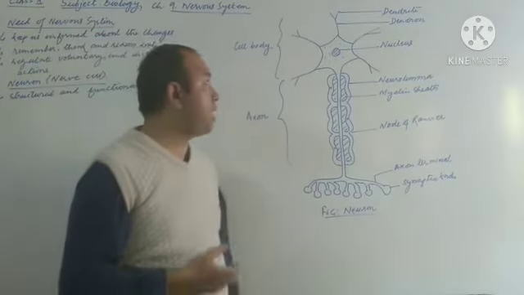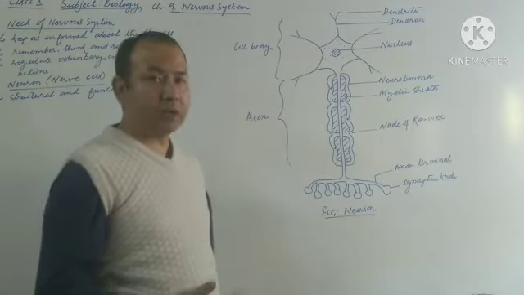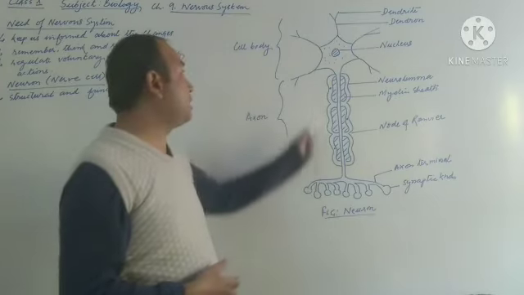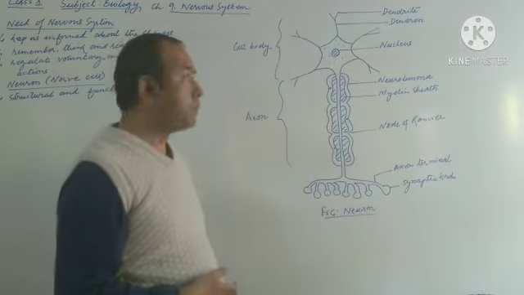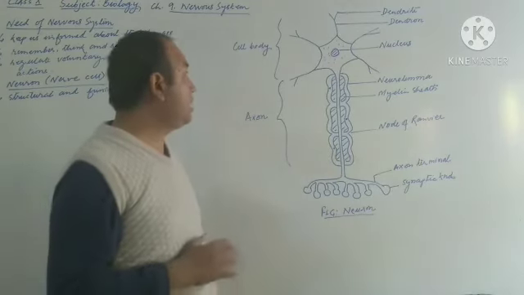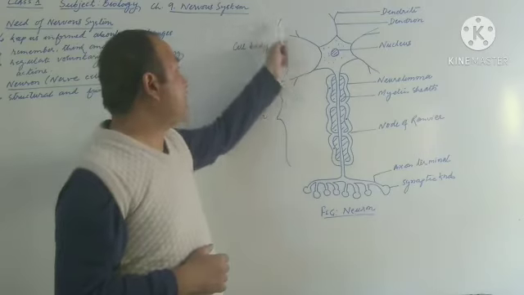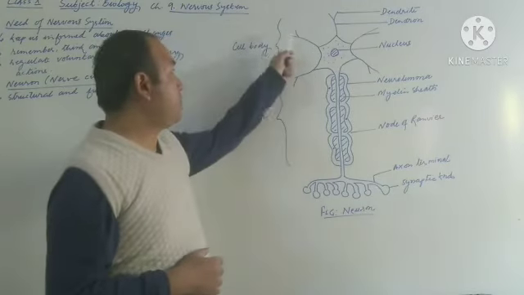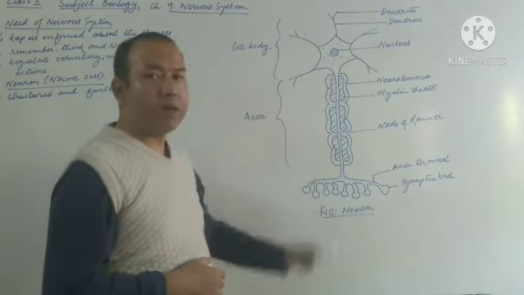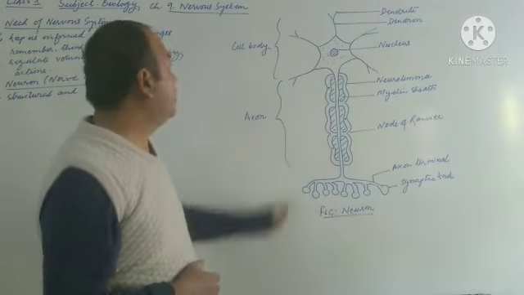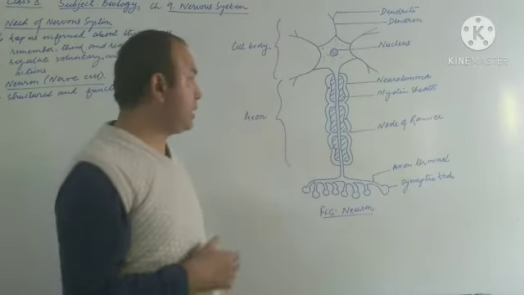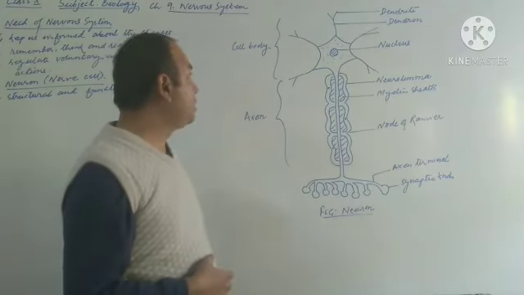One more important part: if you are asked about the difference between dendrite and axon, how many points should you include? First, several shorter branches arising from the cell body are called dendrites, while a single long branch arising from the cell body is called the axon. The second difference is that dendrites bring the nerve impulse to the cell body, and the axon takes the nerve impulse away from the cell body. So dendrites are afferent branches, and axons are efferent branches. They take the message away from the cell body.